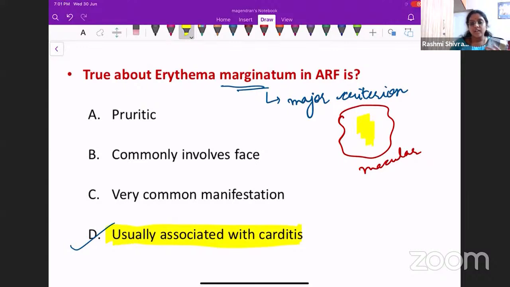It usually occurs on either the chest or the limbs. That is where it is commonly seen. It is not commonly seen on the face, and it is not pruritic. This is very important to remember. When you study dermatology, you will be studying pruritic and non-pruritic lesions. This comes under the differential diagnosis for a non-pruritic skin lesion.